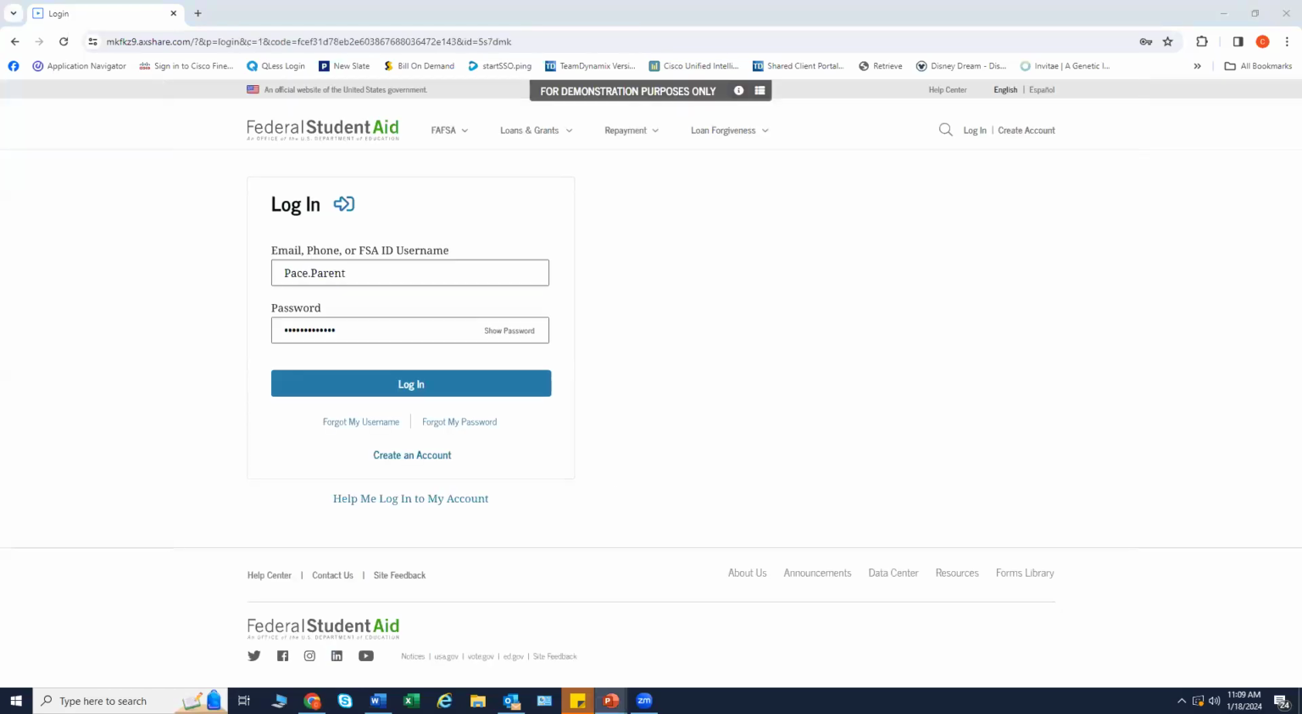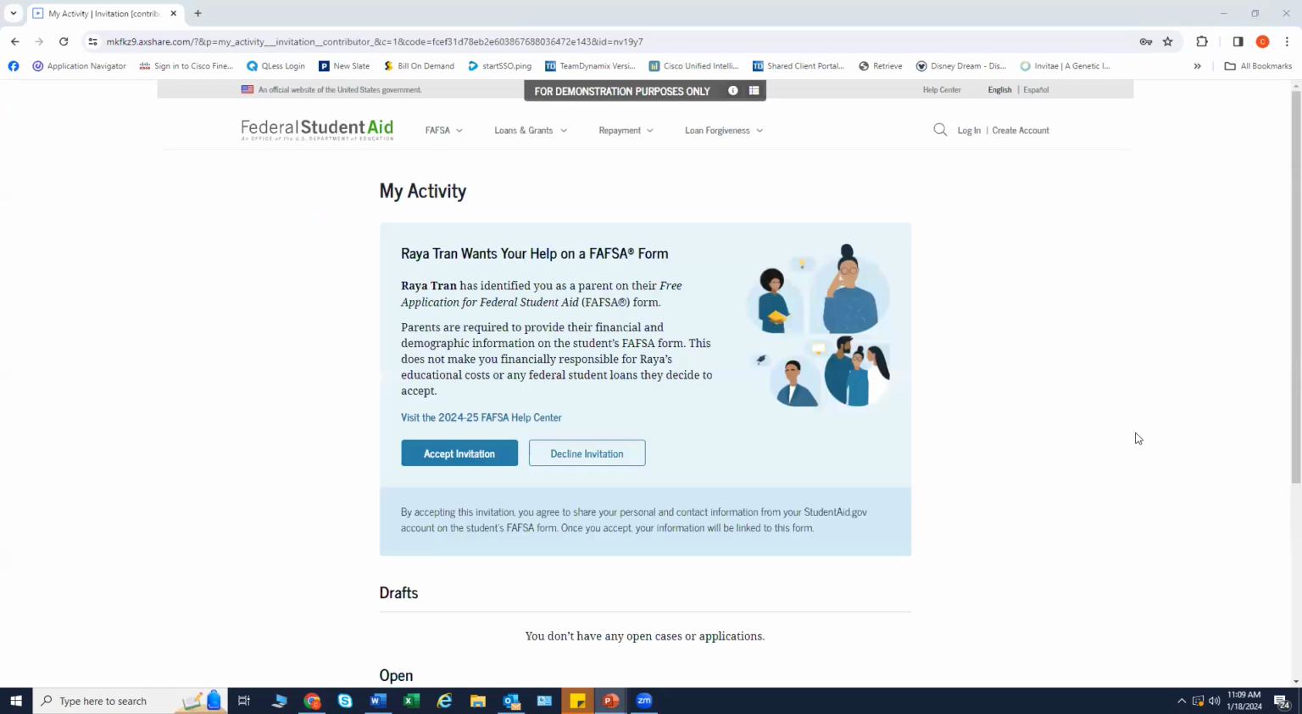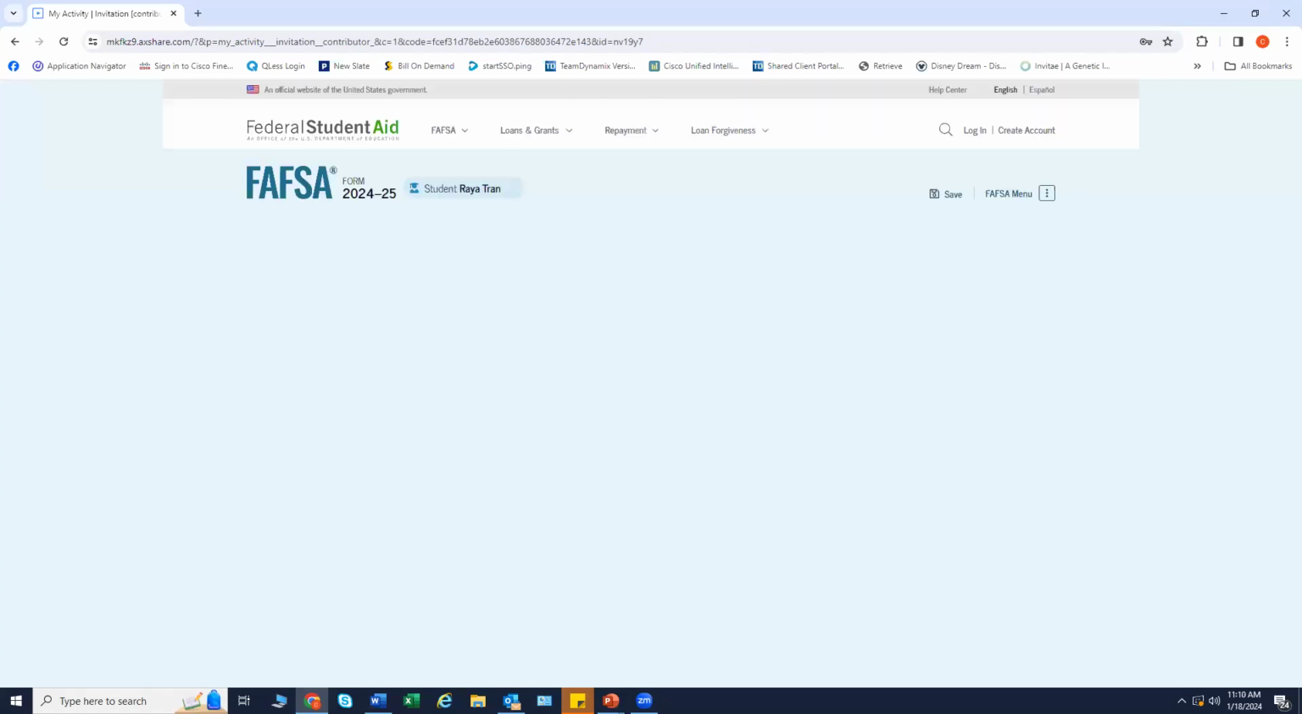We are going to proceed with logging in. The parent is taken from their email to the login page. To access the FAFSA form, all users again are required to have an FSA ID. If the parent does not have an FSA ID, they can create an account. Again, we highly recommend that the parent has an FSA ID prior to filling out the FAFSA form, as it could take up to 3 days to validate the information. Here, the parent is going to be accepting the invite, and that will continue them into the FAFSA form.